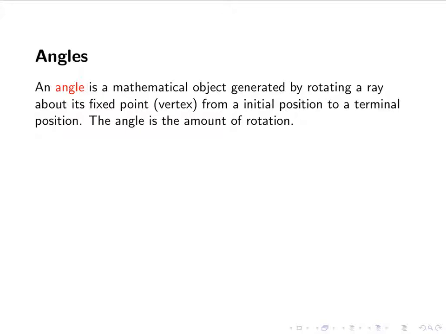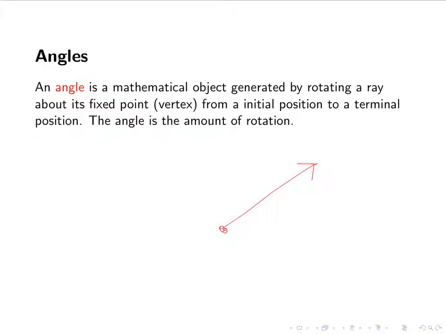Hello everyone, today we're going to look at angles. So an angle is a mathematical object generated by rotating a ray. Remember, a ray is like half of a line. It has a starting point, and that's called the vertex.